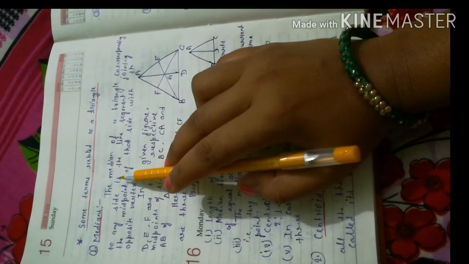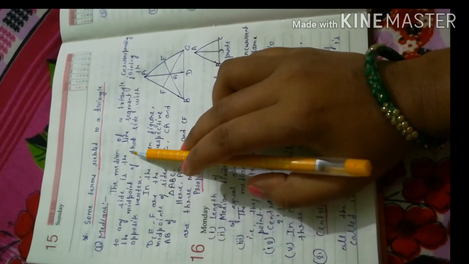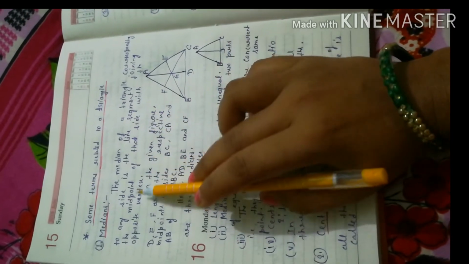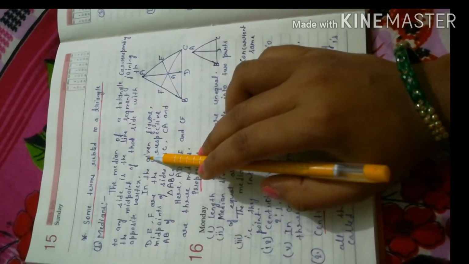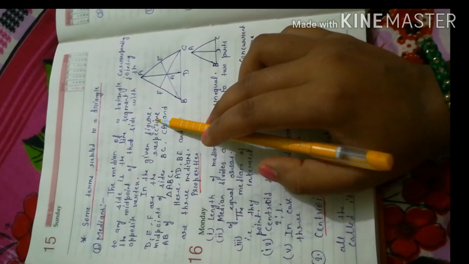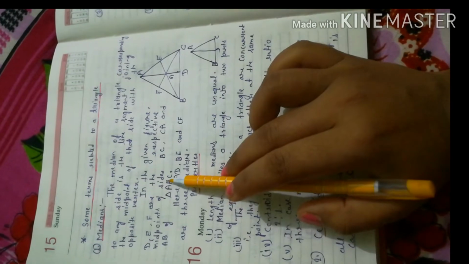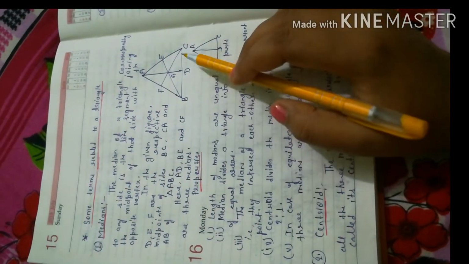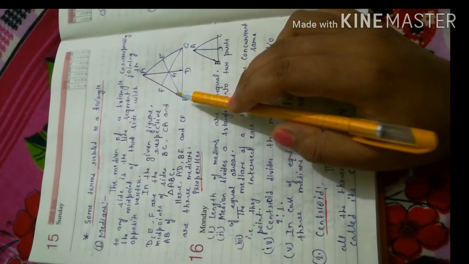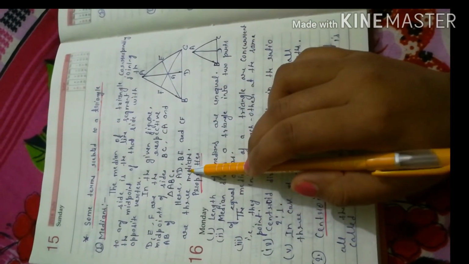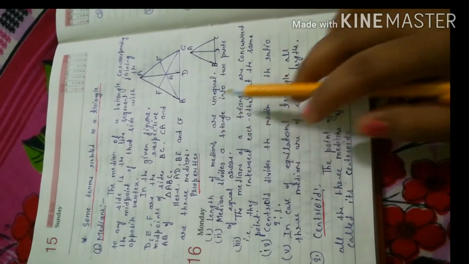So the definition is: the median of a triangle corresponding to any side is the line segment joining the midpoint of that side with the opposite vertex. In the given figure, D, E, F are respectively the midpoints of the sides BC, CA and AB of triangle ABC. Here AD, BE and CF are three medians.